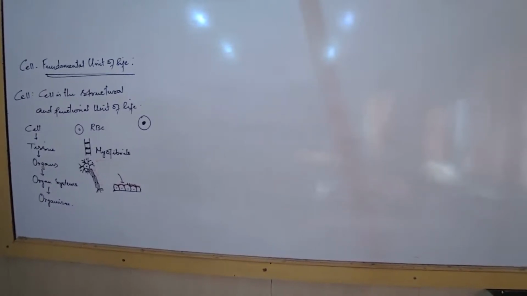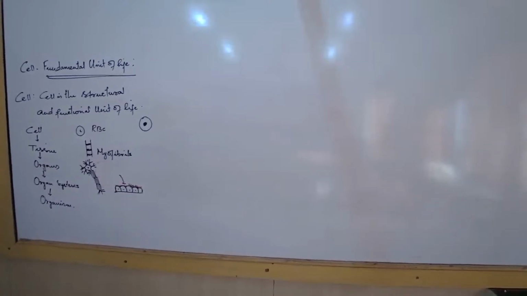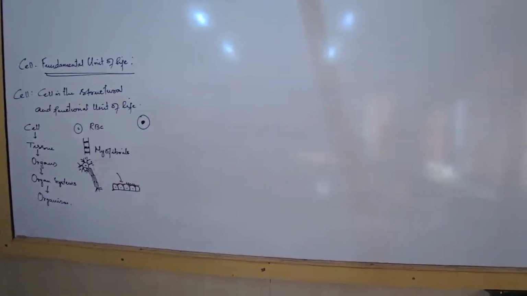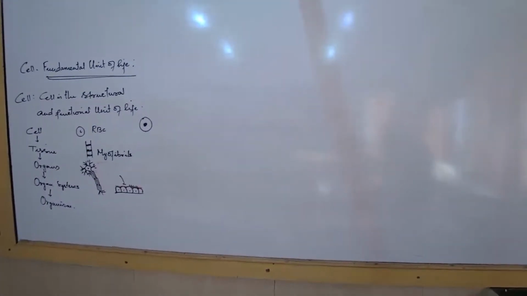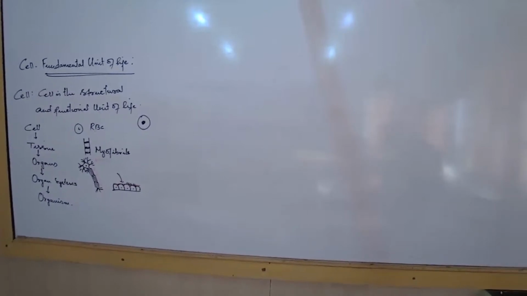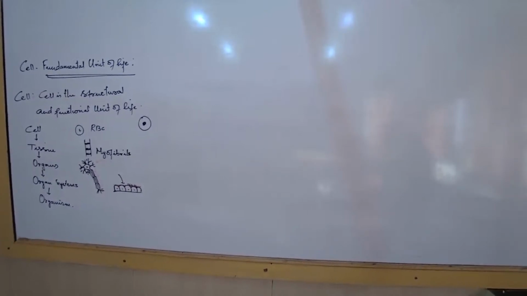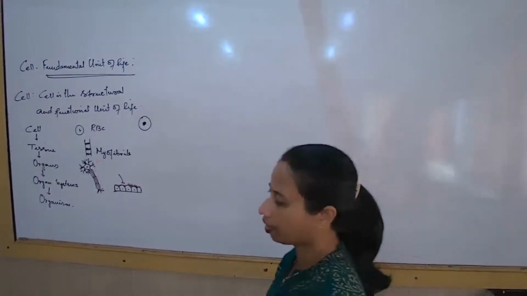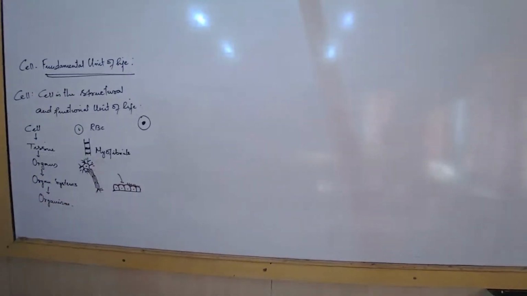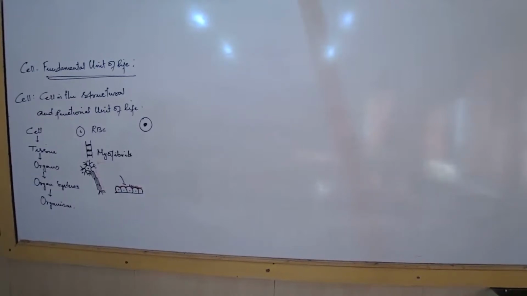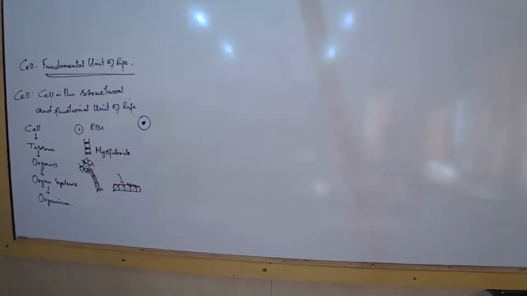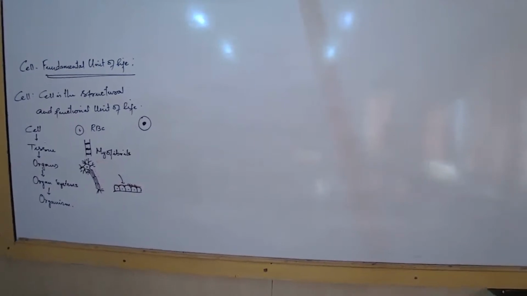That's a very common question that we are always asking. Give answer.